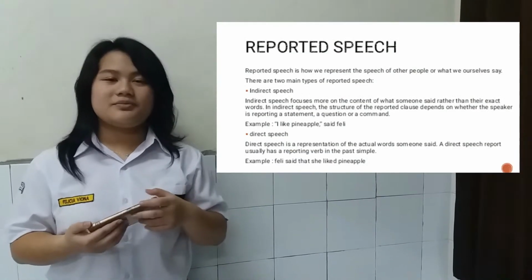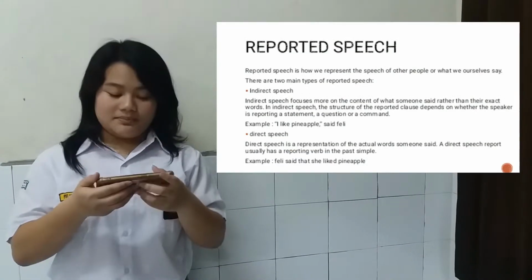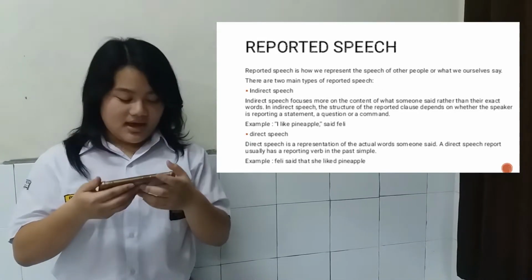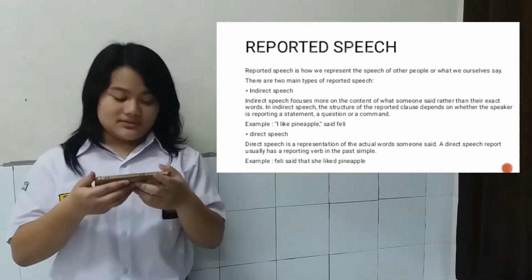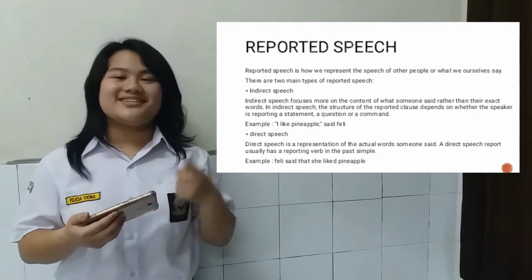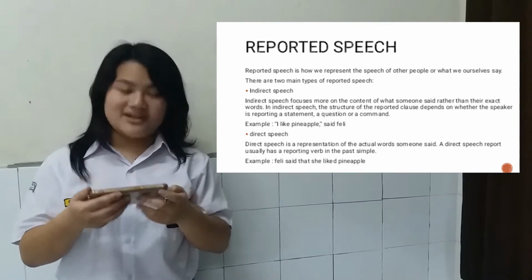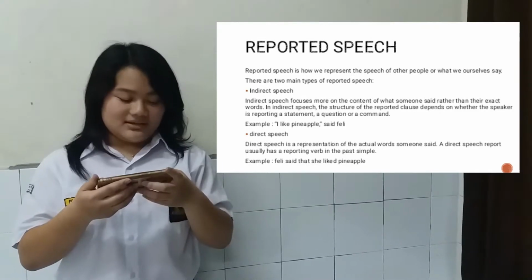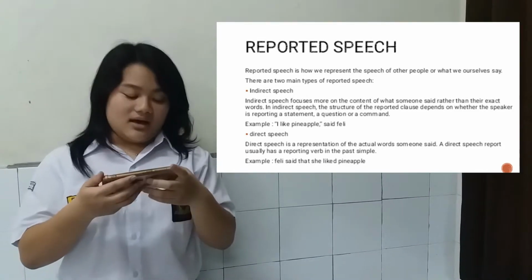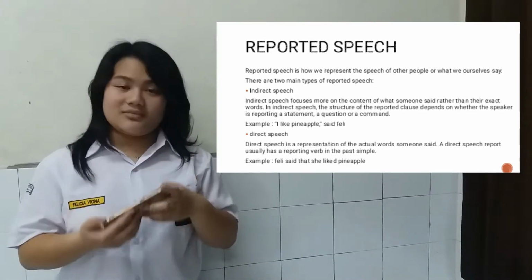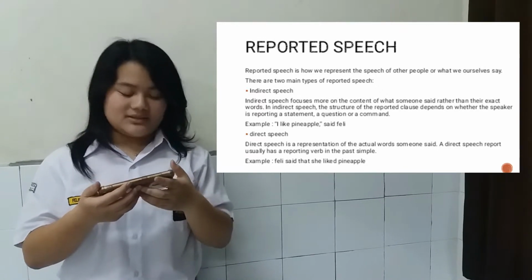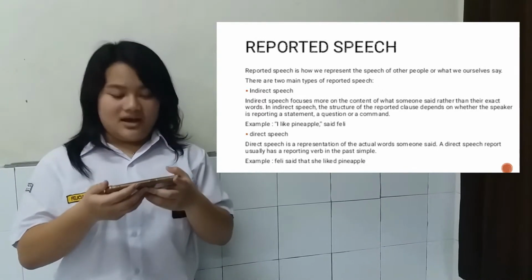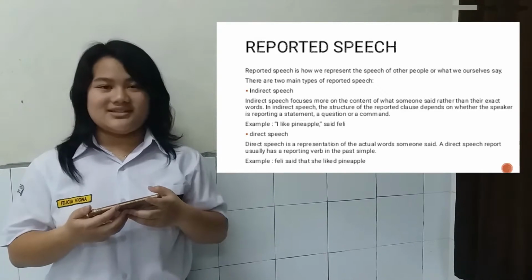So the first thing that I'm going to explain is about reported speech. Reported speech is how we represent the speech of other people or what we ourselves say. There are two main types of reported speech. The first one is indirect speech and the second one is direct speech. The difference between these two types is that direct speech has quotation marks on its sentence, but indirect speech doesn't have the quotation marks on its sentence.